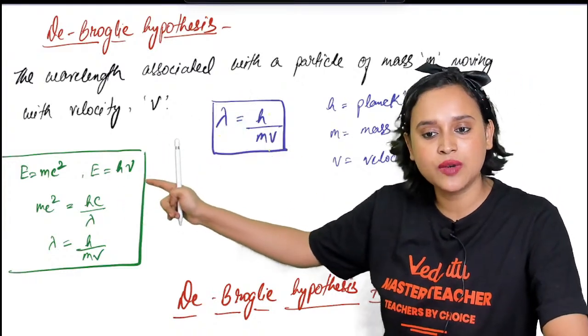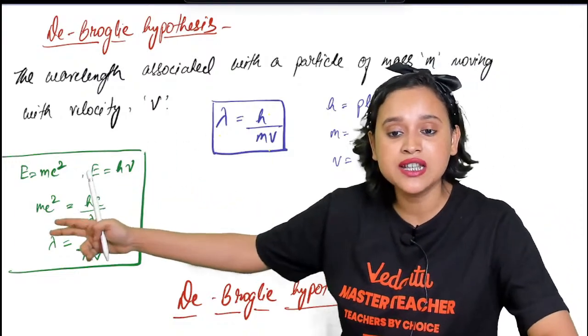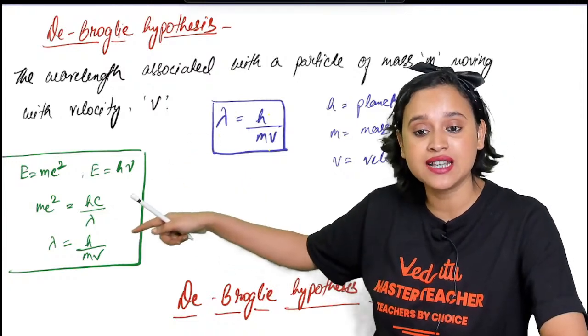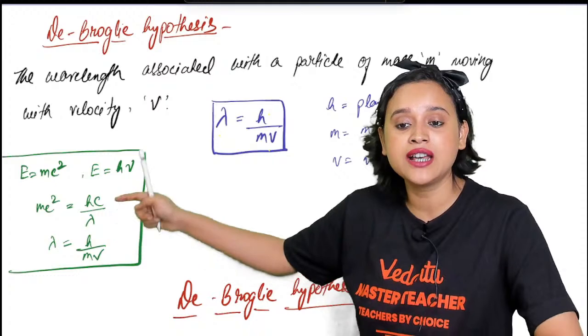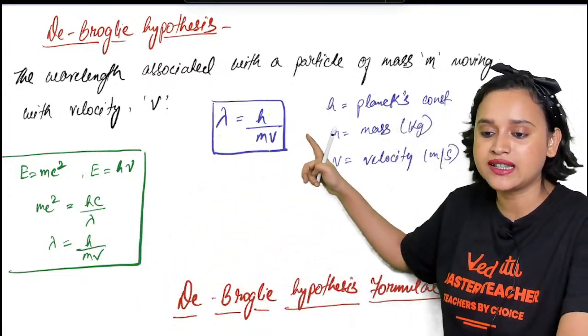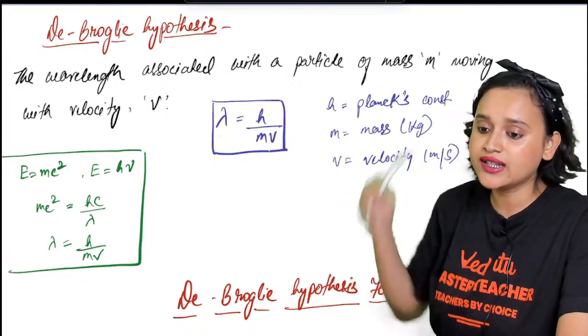We know that E is equal to mc square, and we also know that E is equal to h nu. That means mc square is equal to hc by lambda, right? Yes, h nu can be written as hc by lambda. That means that lambda is equal to h by mv, and that exactly is what I have written here. Make sense, everybody? Make sense or nonsense, guys?